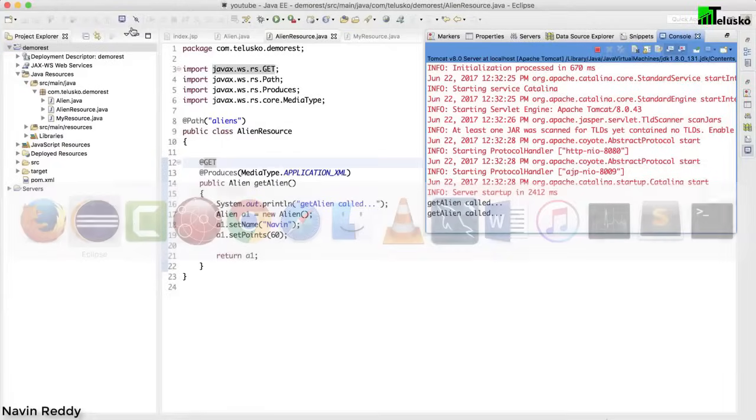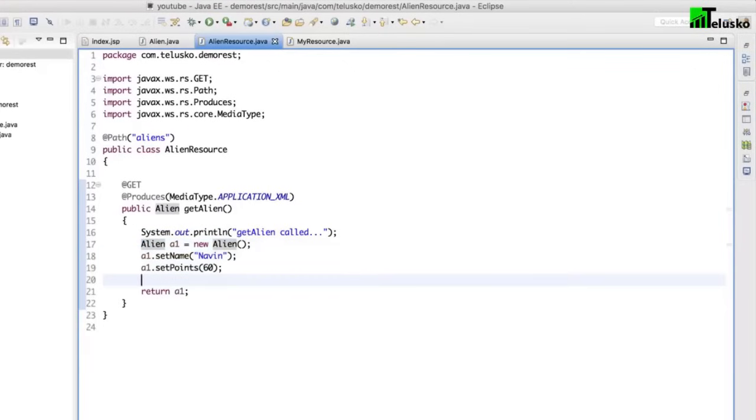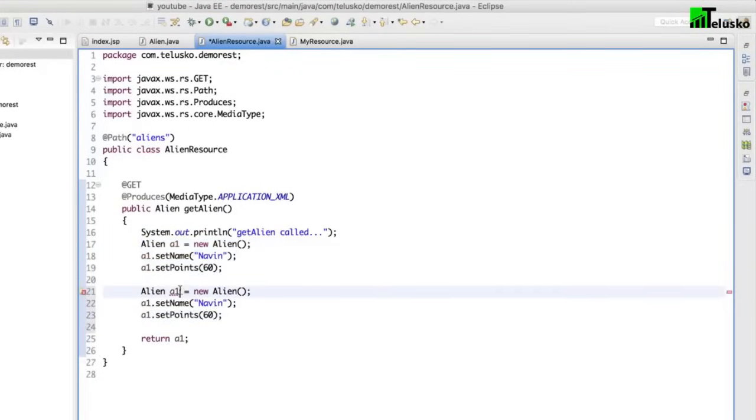What I'm expecting now is it should return multiple aliens, right? So let's say I create one more object here. The way we have Naveen here, let me copy that and paste it here. This time we'll go for A2, and let's assign this as A2 and A2. Let's go for a different name. Let's say the name is Arati here, and the value is, let's say, 70. So we got Naveen with 60 points, Arati with 70 points. And now I want to return a list.